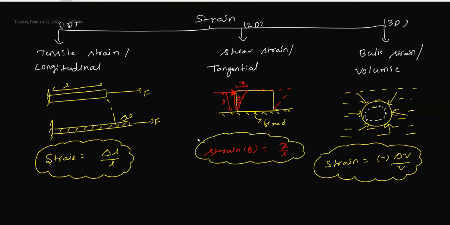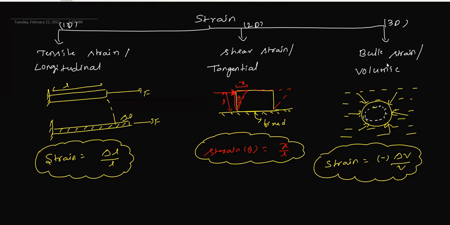So the first one is tensile strain or longitudinal strain, which is change in length upon original length. The second one is shear strain or tangential strain. If you apply force at this corner, you get deformation, and how much deformation you measure is the shear strain, strain equals x by L. Theta equals arc length upon radius, where arc length is x and radius is L.